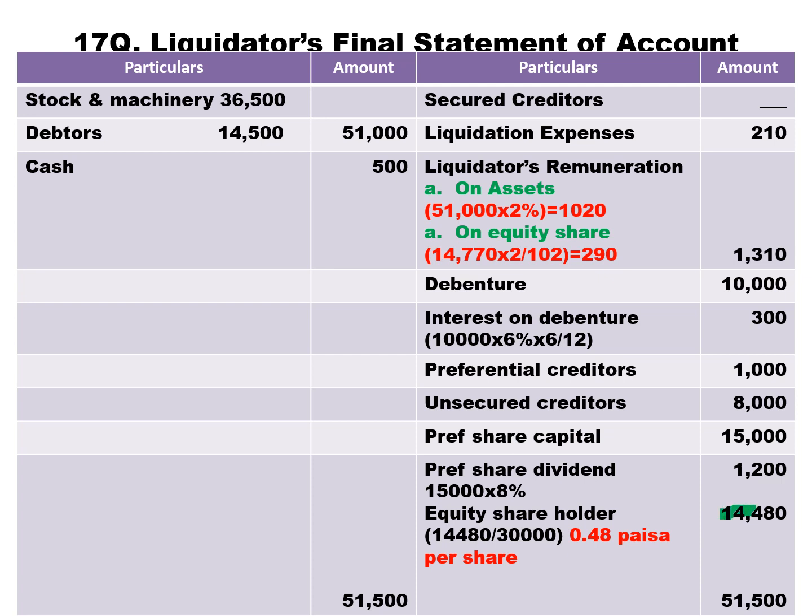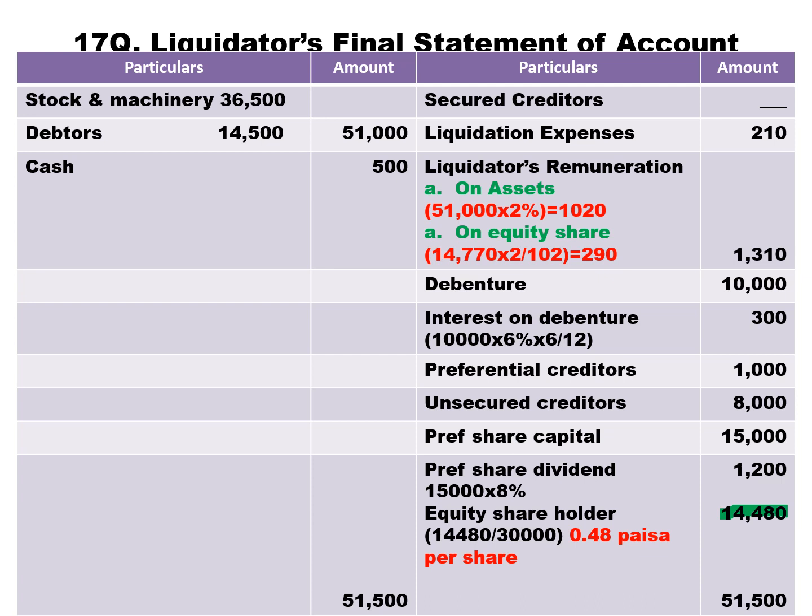ಈ 14,480 ಹೇಗೆ ಬಂತು? How did you get 14,480? Total the receipt side 51,500 minus 210 expenses minus 1,020 remuneration on assets minus debenture 10,000 minus interest on debenture 300 minus preferential creditor 1,000 minus unsecured creditor 8,000 minus preference capital 15,000 minus preference dividend 1,200.